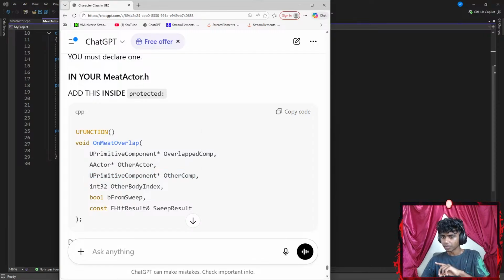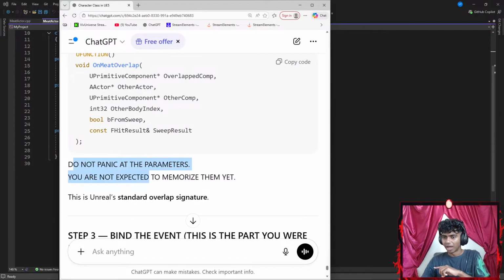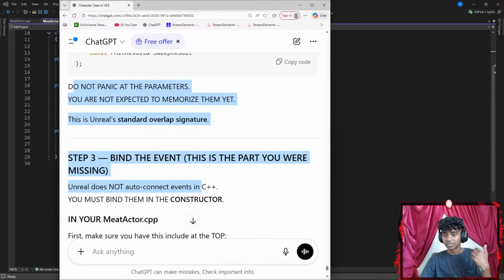So my UPrimitiveComponent is represented by a pointer, OverlappedComponent. My AActor is represented by a pointer, OtherActor. My UPrimitiveComponent is represented by the pointer OtherComp, then int32 OtherBodyIndex, bool bFromSweep, const FHitResult and SweepResult. Do not panic at the parameters. You're not expected to memorize them yet. This is Unreal's standard overlap signature.